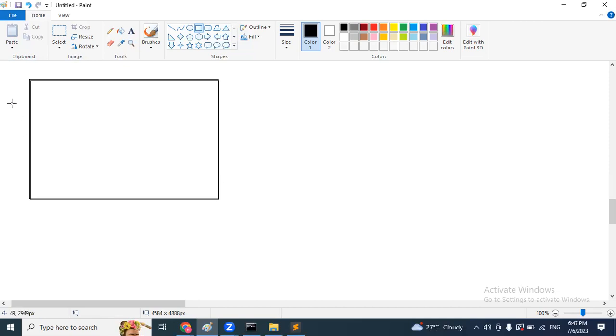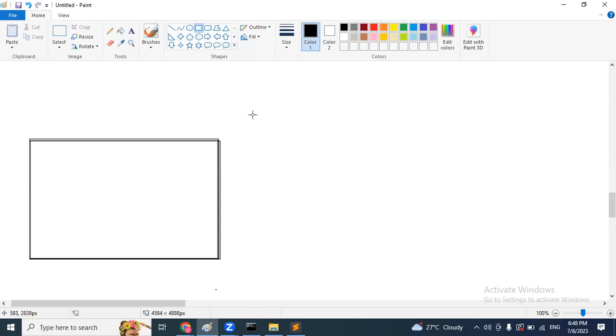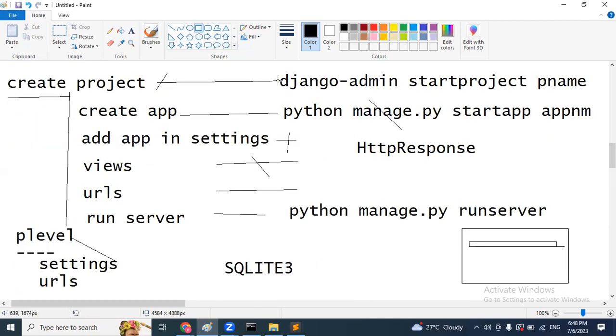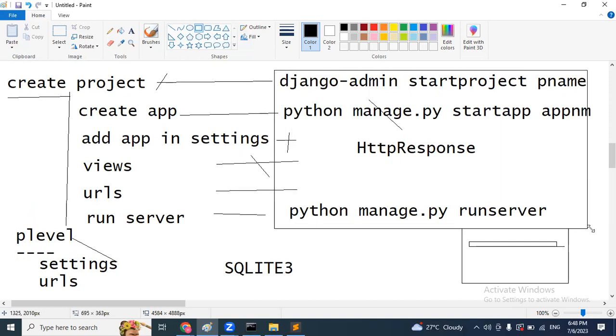So here the thing is everyday practice is required. In Python, there is no relation from one concept to another concept. But here all the concepts are interlinked. If you want to add templates, first you should know how to create the application. If you want to add forms, you should know how to work with the templates concept. So daily we have to practice, and in our document, I'm going to mention each and every step in detail with examples. Today we developed one sample application, and the step-by-step process with example application commands I have added in our document. You just refer to it.